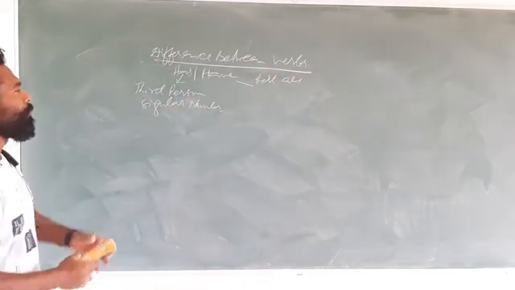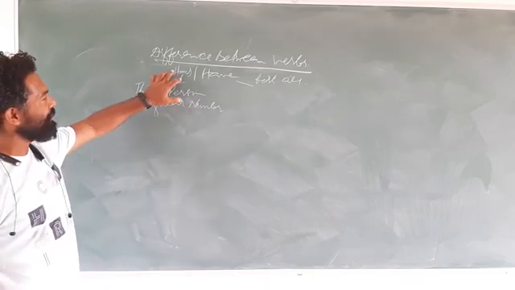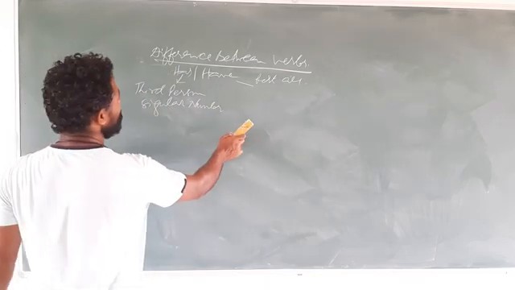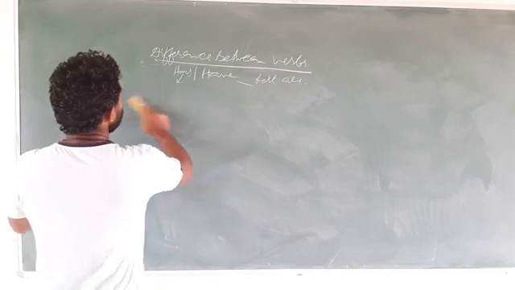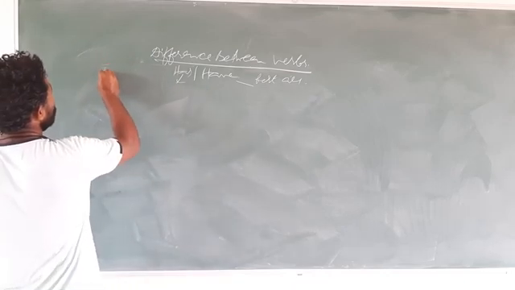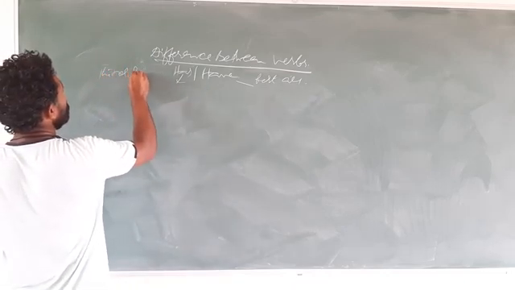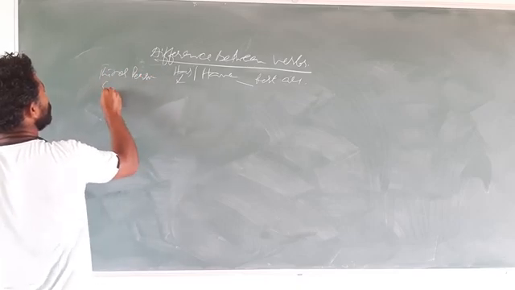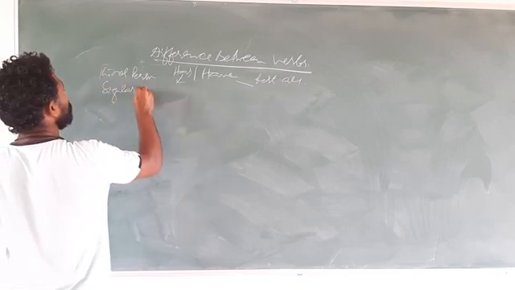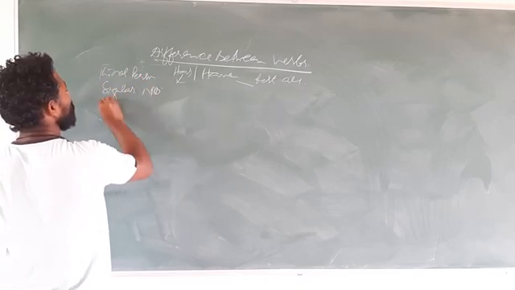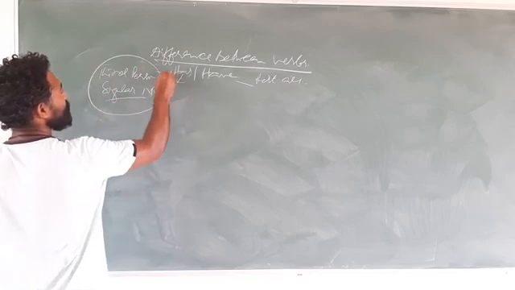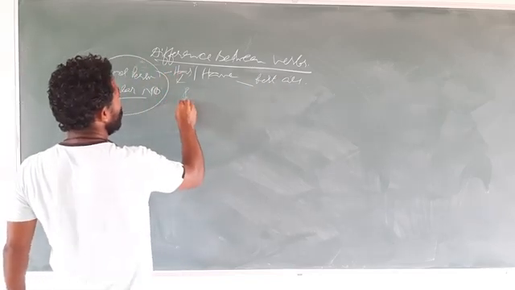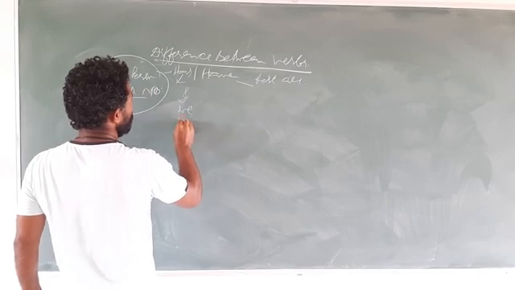Rest all means whatever is left. Has is used with third person singular number. Have is used with the rest. Let us take examples again.